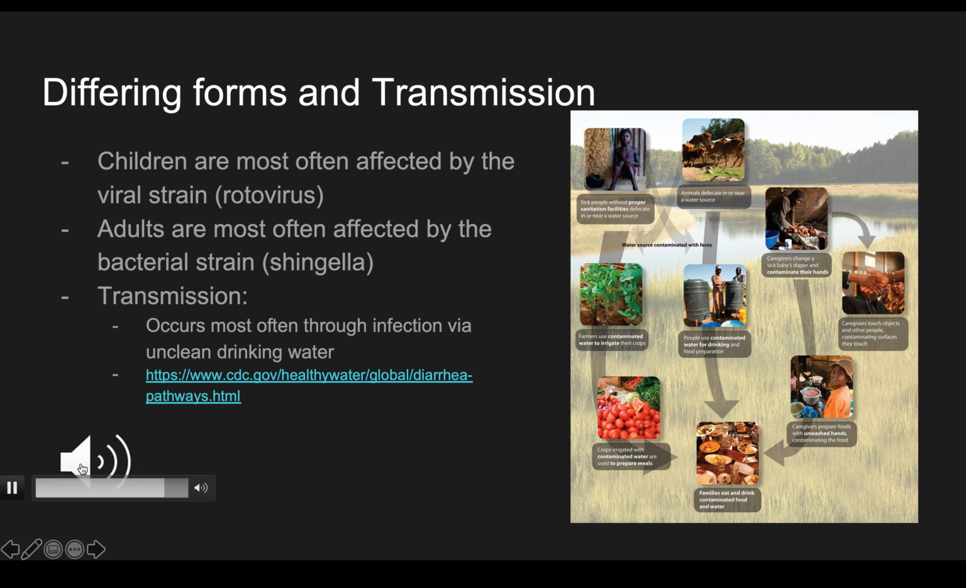So in this case, something as simple as hand washing could definitely help stop the spread, but it's that lack of education and the lack of available resources in these underdeveloped parts of the world that really lead to the spread of this problem.